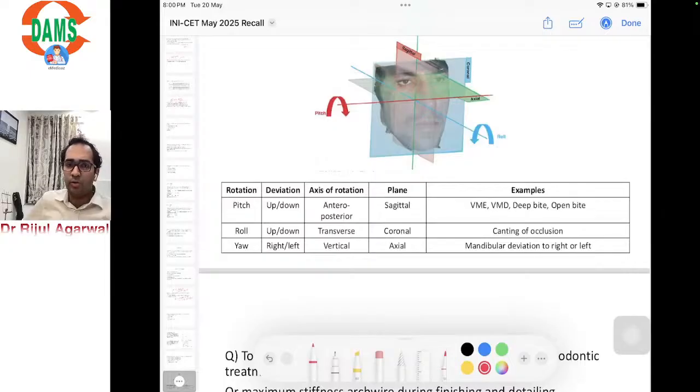Pitch is up and down deviation in the anterior posterior axis, that is in the sagittal plane, leading to vertical maxillary excess or deficiency, deep or open bite. Roll is transverse deficiency in the coronal plane, leading to canting of the occlusion, and yaw is rotation in the axial plane, leading to mandibular deviation to the right or left side.